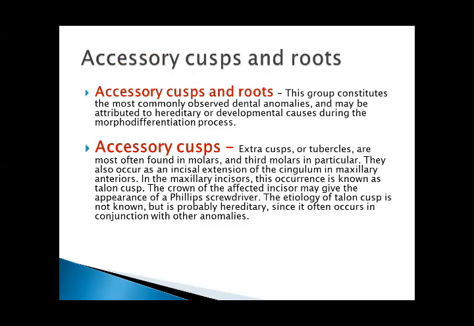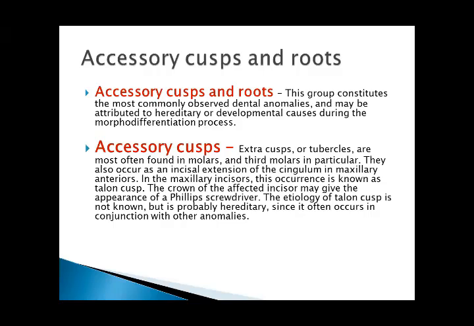Accessory cusps. This group constitutes the most commonly observed dental anomalies and may be attributed to hereditary or developmental causes during the malformation process. Accessory cusps or tubercles are most often found in molars, and third molars in particular.